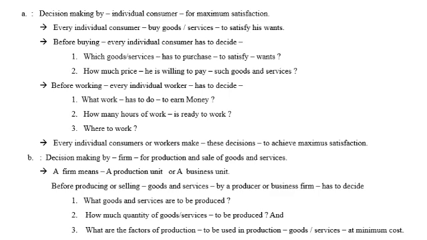Before producing or selling goods and services, a producer or business firm has to decide what goods and services are to be produced, how much quantity is to be produced, and what factors of production are to be used at minimum cost.